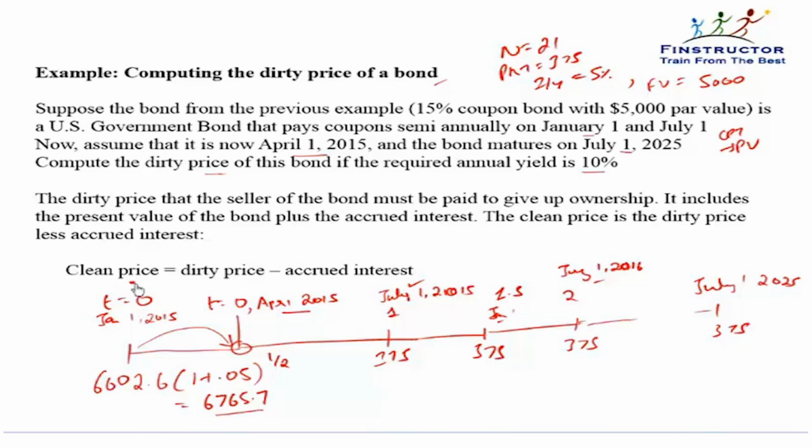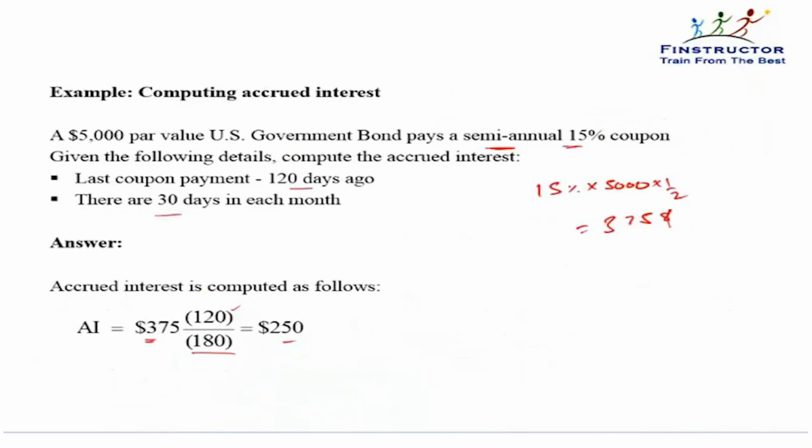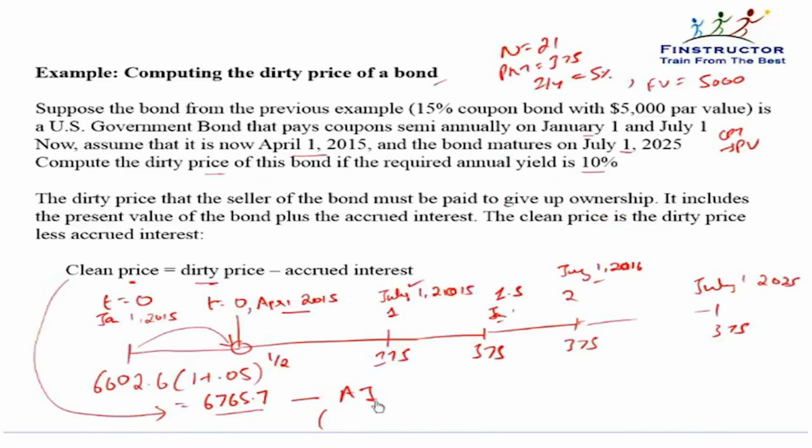So the clean price would be the dirty price, that is this value, minus the accrued interest. The accrued interest we calculated in the previous slide comes out to be $250. So the quoted price or the clean price would be this minus 250.